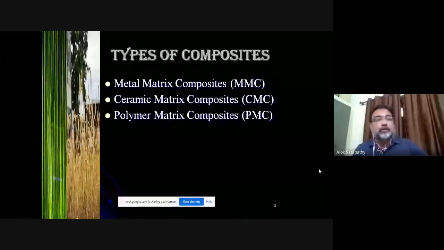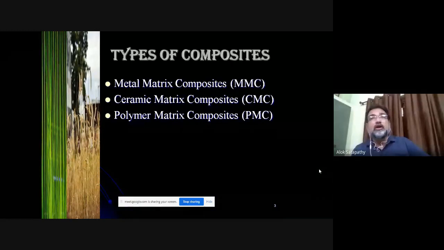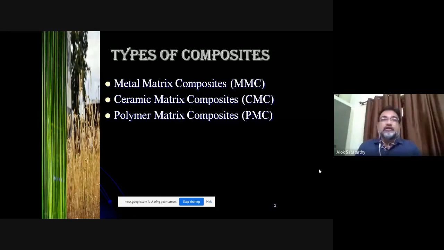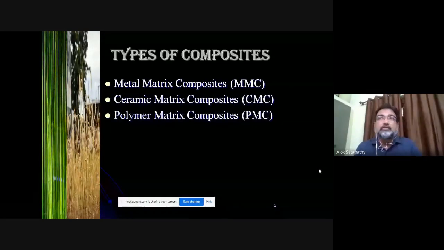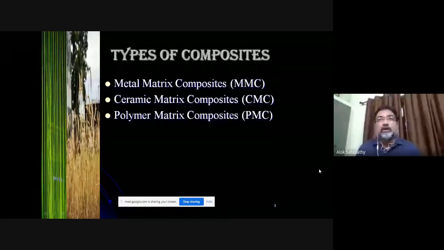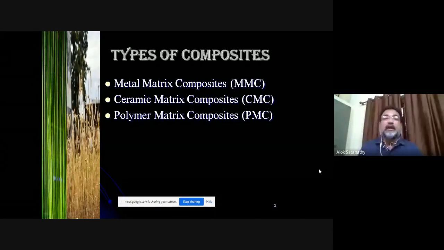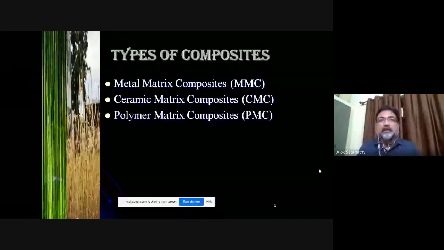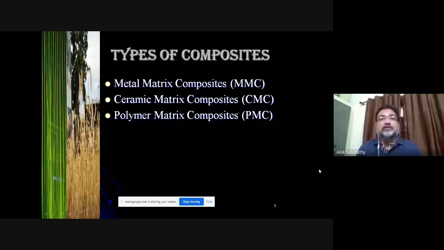A mixture is also a combination, an alloy is also a combination, a solution is also a combination, but a composite is a distinct type of combination in which the physical properties or the physical identity of the different constituents remain intact. Now in a solution, one gets dissolved into the other. In an alloy, a solid gets dissolved into another solid, like steel. But in case of composites, the matrix material, the polymer, and the fillers or the reinforcement have their physical identity intact, and together they form a very embedded structure.